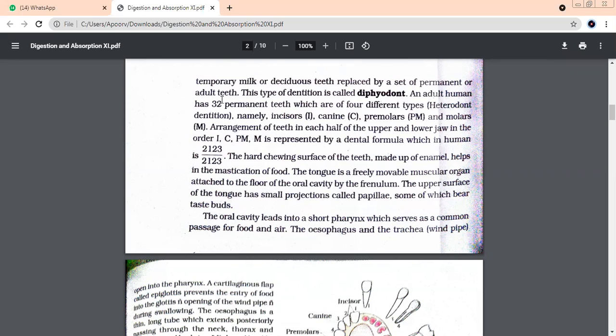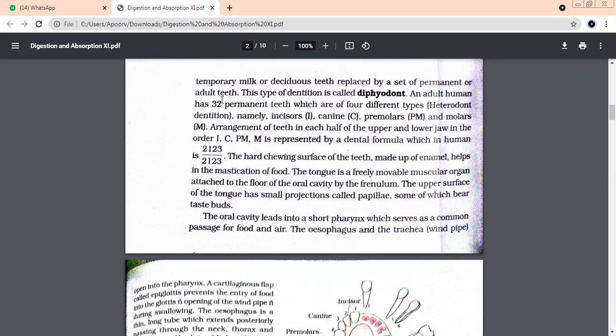Yes, it is not a natural process. After that, if they break, they'll break because of an accident or some disease in the teeth, something like that. Otherwise, they don't get damaged. They don't get replaced after that. So we call them permanent teeth.